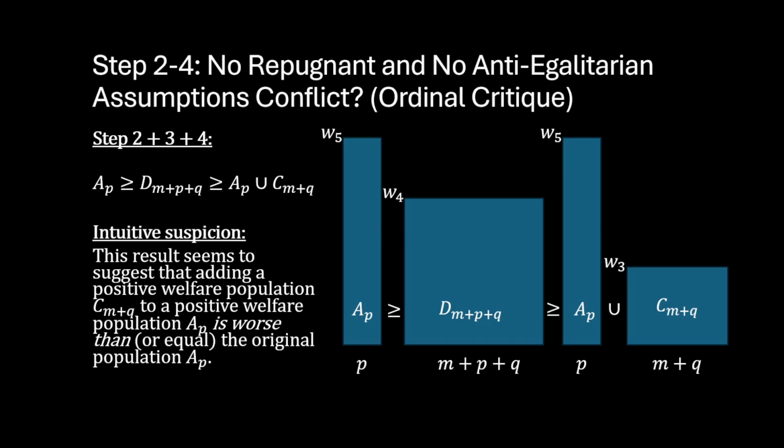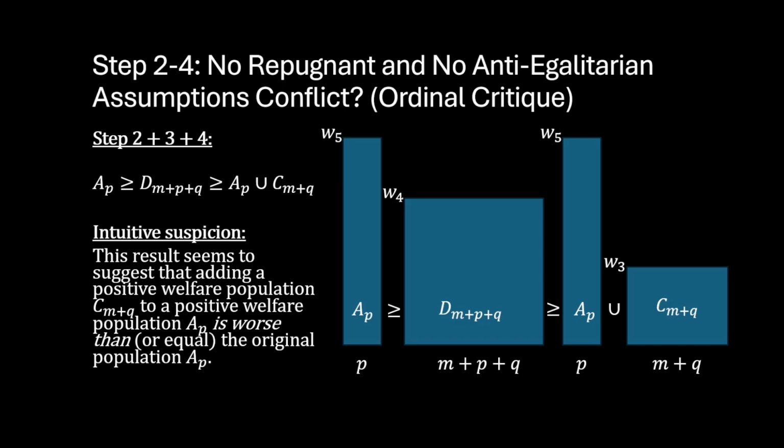Eyeballing the left side of the equation, which is just population A, and eyeballing the right side of the equation, which is A and C, it seems obvious that A and C would be larger than population A by itself. Indeed, it seems strange that adding a positive population to A would be not as good as just A.